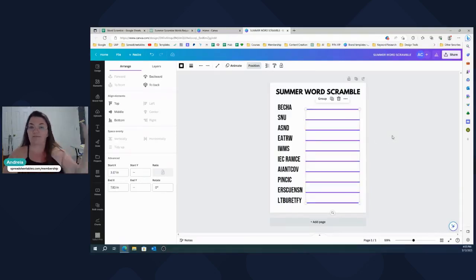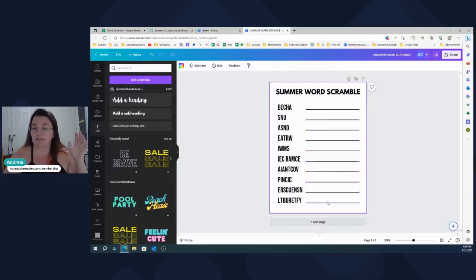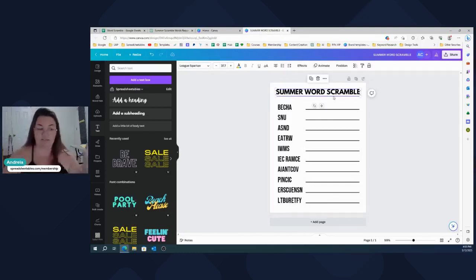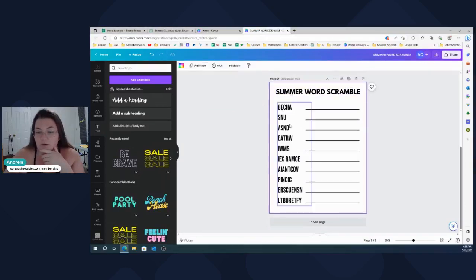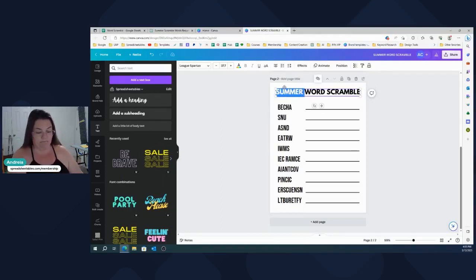Now, once you have that template, for this part right here, you don't really need this anymore. Just keep this, save it as a template, and then you can duplicate the page. And now let's say I want to do a... I don't know. Oh my gosh, no ideas.